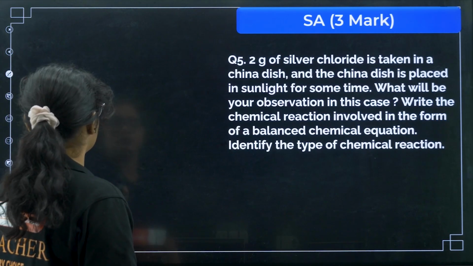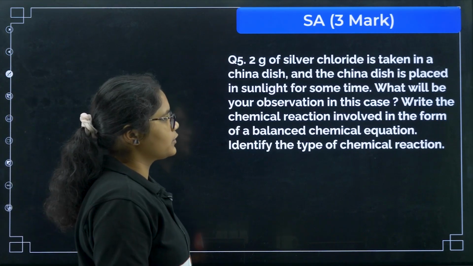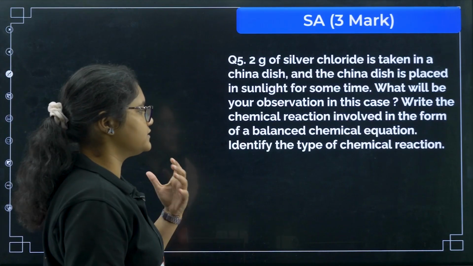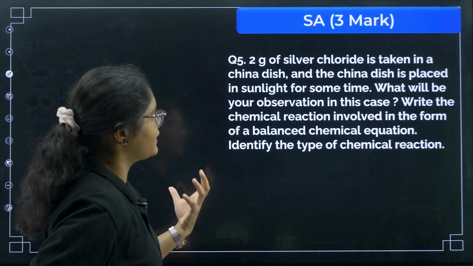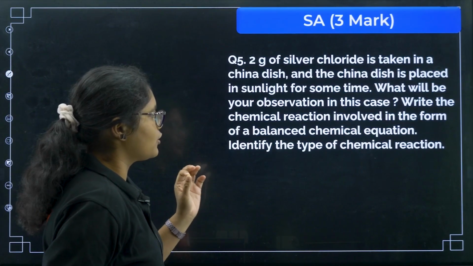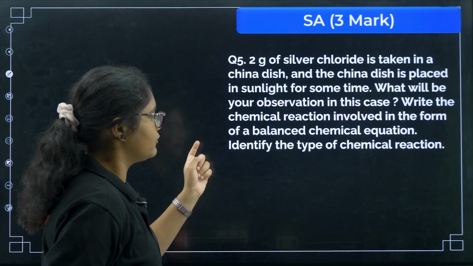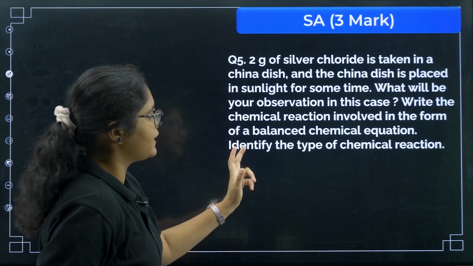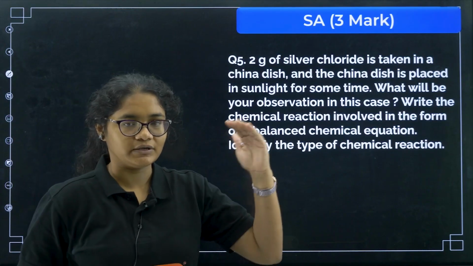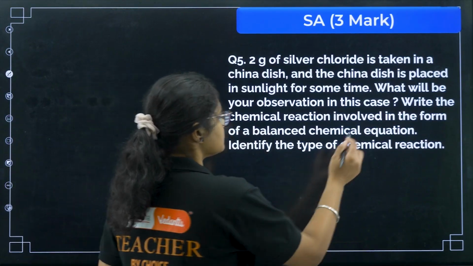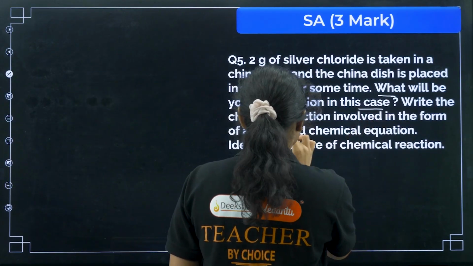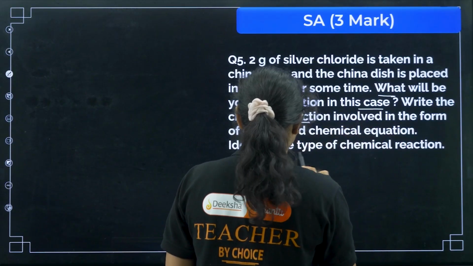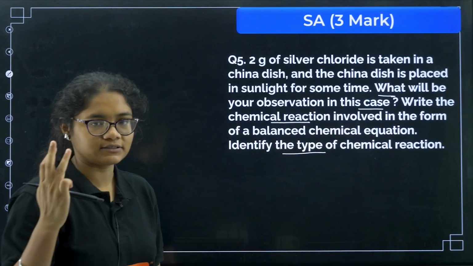Okay, so next question, 2 gram of silver chloride is taken in a china dish and the china dish is placed in the sunlight for some time. What will be your observation in this case? Write down the chemical reaction involved in the form of a balanced chemical equation. Identify the type of the reaction. So you need to assign the marks here. What will be your observation will carry 1 mark. Write down the chemical reaction, 2nd mark. Identify the type of the chemical reaction, 3rd mark.